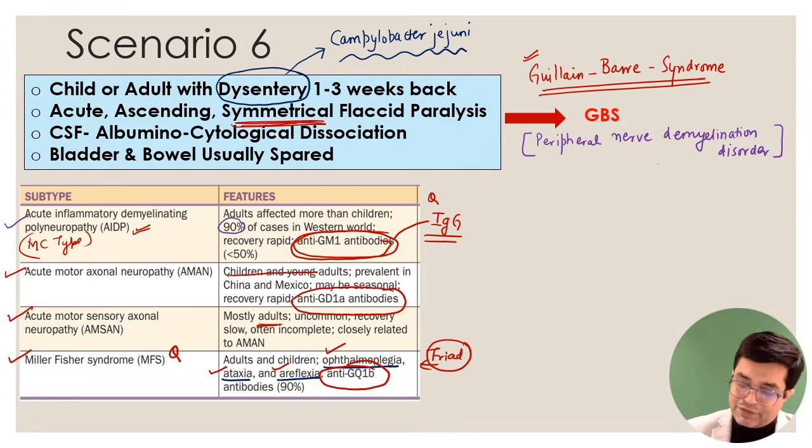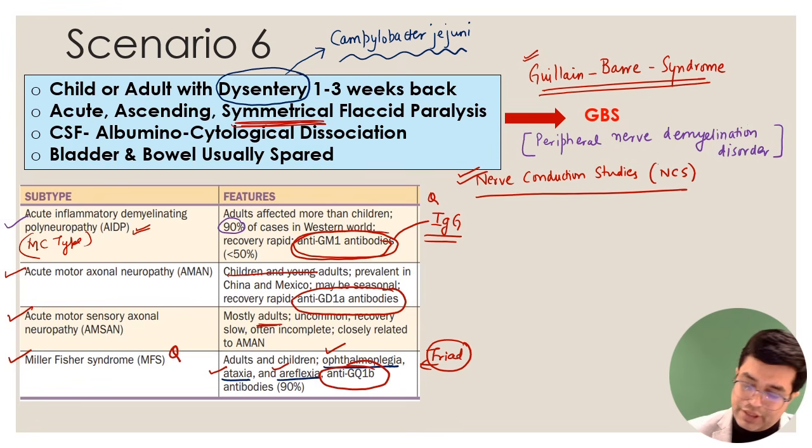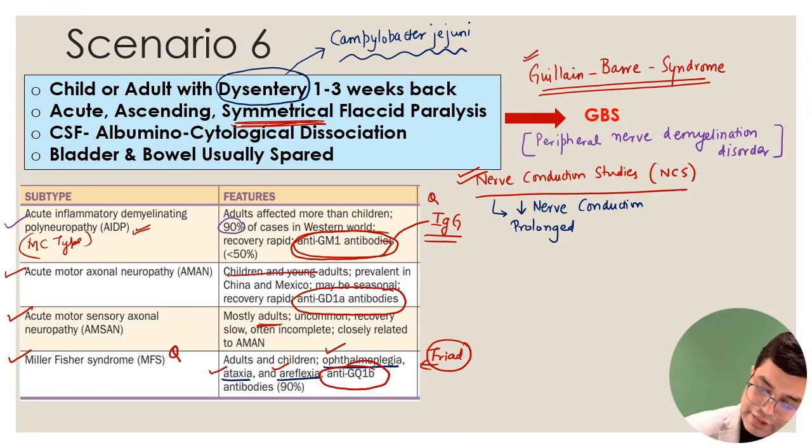All the points which are mentioned here, add them to your notes. Apart from this, if you have a GBS patient and you do nerve conduction studies, written as NCS, they are considered a very specific investigation. What will you find? You will find features of demyelination: reduced nerve conduction, and prolonged distal latencies. I'm writing it because there is an MCQ on this.